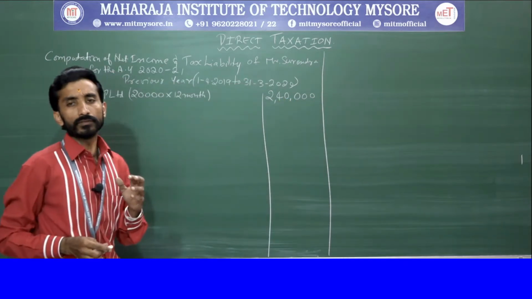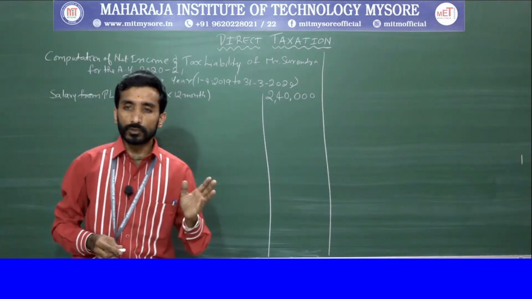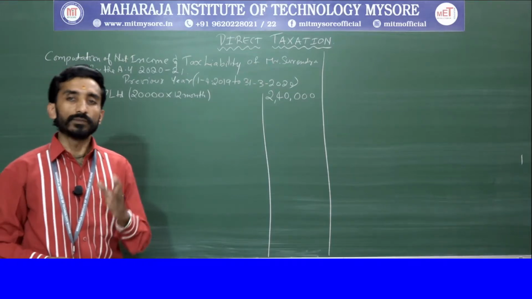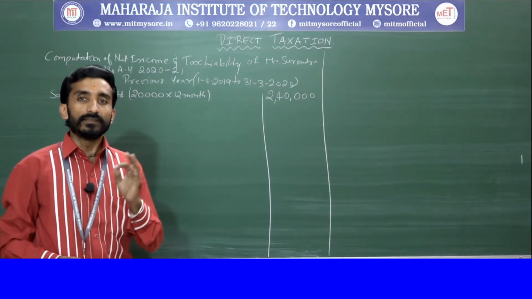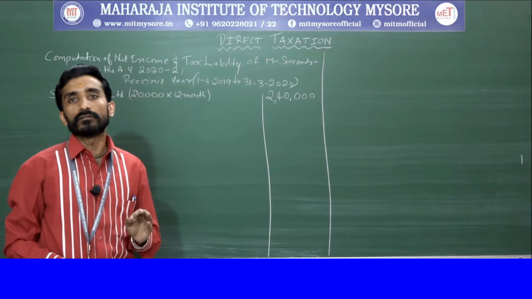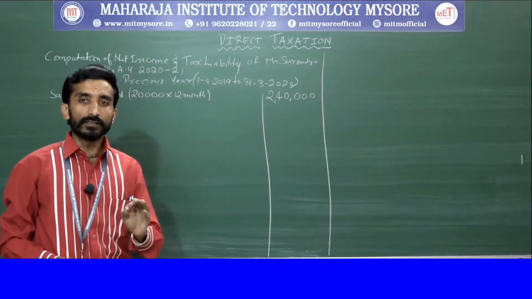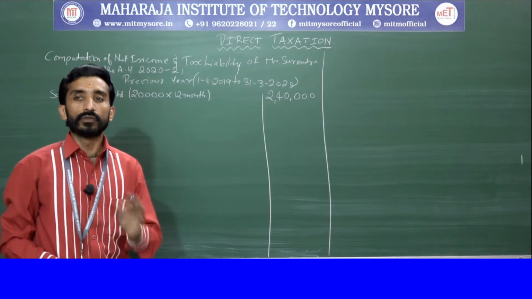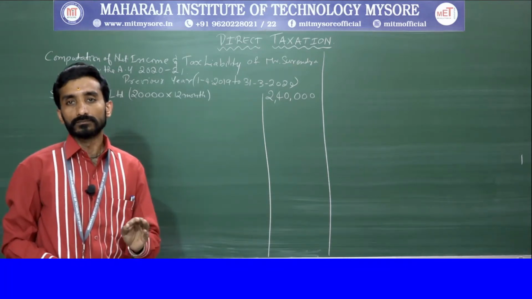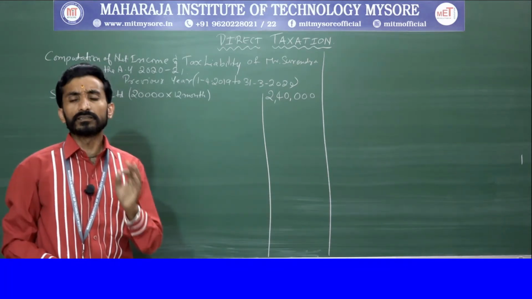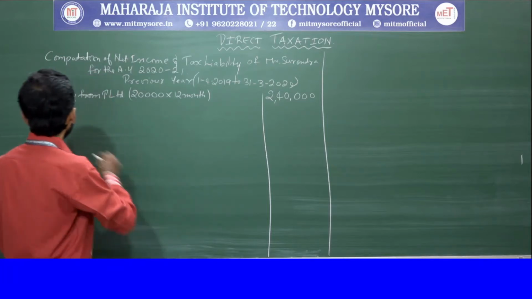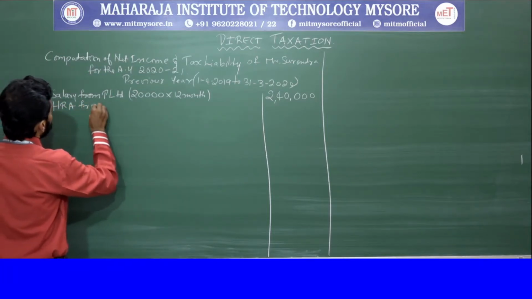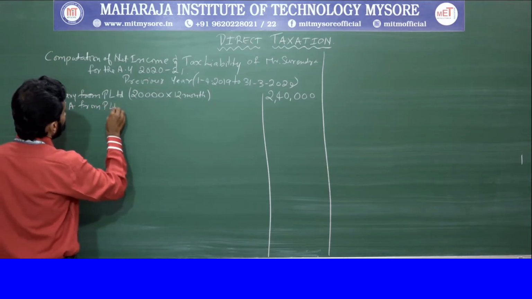Afterwards, in this case, they have also provided him HRA, house rent allowance. In this case, he is not given an exemption because rent is not paid by Surendra. Surendra has not paid the rent. So no exemption is available as rent is not paid by Surendra. So HRA from P Limited.